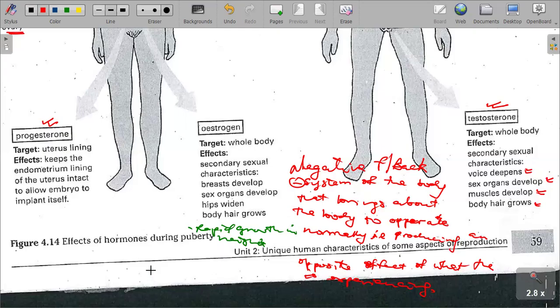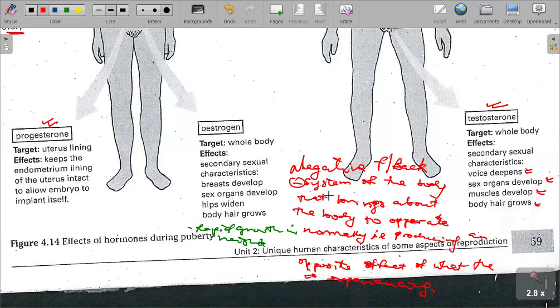So what we are saying is that a negative feedback system gives the opposite effect of what the body is experiencing, which enables the body to maintain its narrow limits, which is another topic you have to look at, known as homeostasis. Homeostasis, the ability of the body to operate within its narrow limits, is a result of a negative feedback mechanism, which helps to give the opposite effect of what the body is experiencing.